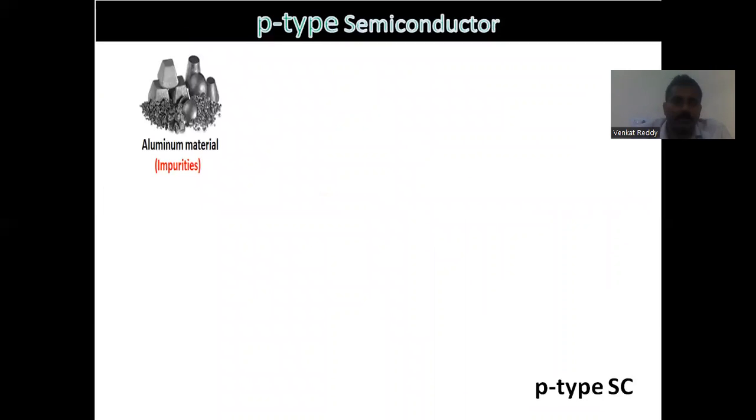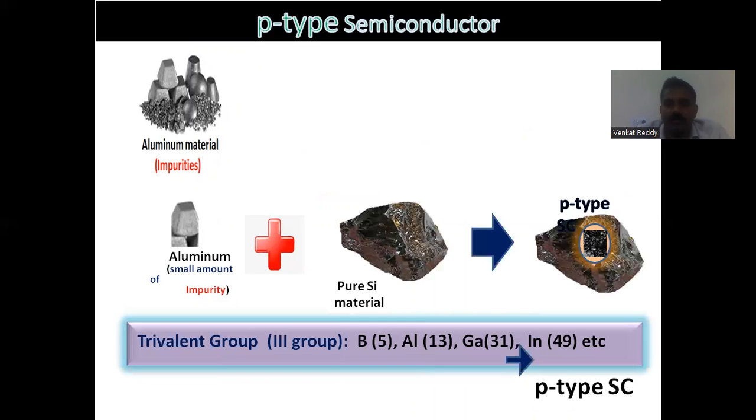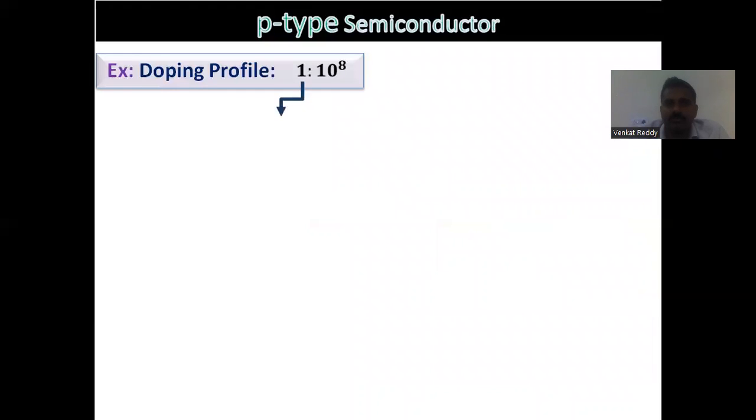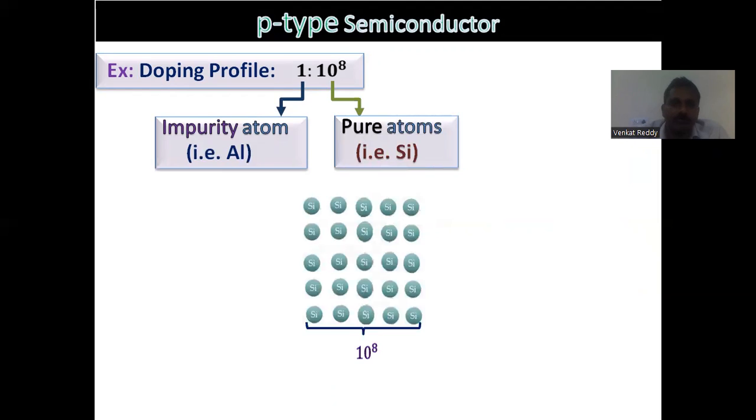For the p-type semiconductor material, when aluminum, a third group element, is added to pure silicon, we can form p-type semiconductor material. When trivalent group elements such as boron, aluminum, gallium, and indium are added to pure silicon, it forms a p-type semiconductor material. As I told you, the doping profile is one aluminum atom added for every 10 to the power of 8 silicon atoms. That's why we call the doping profile 1:10 to the power of 8.